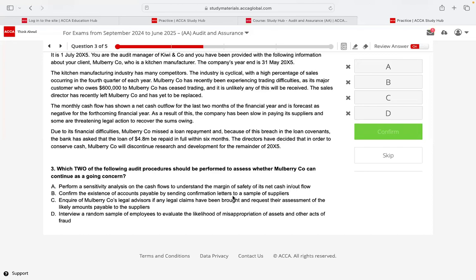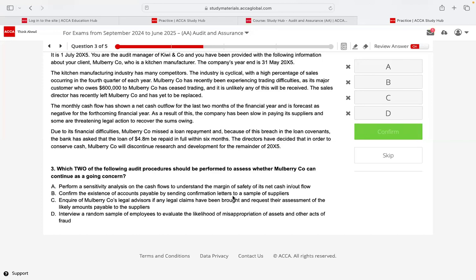But the confusing point for me is that the examiner is not talking about a cash flow forecast, but about the cash flows. Perform a sensitivity analysis on the cash flows to understand the margin of safety and net cash inflow and outflow. I assume he's talking about the cash flow forecast, but if he's talking about the past cash flow, you don't have to do a sensitivity analysis, right? I assume it's a forecast.